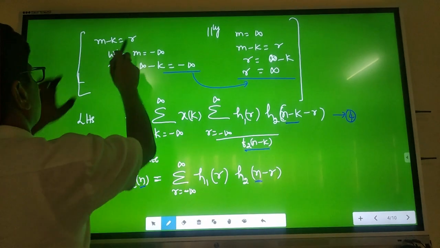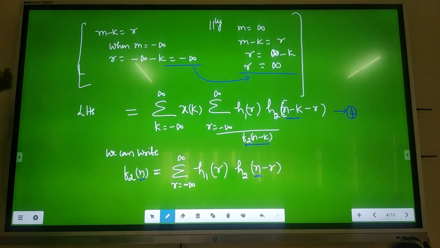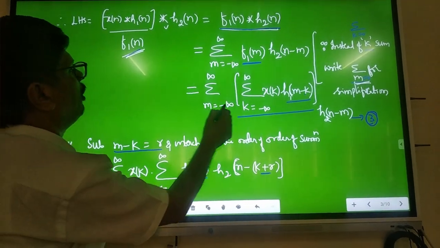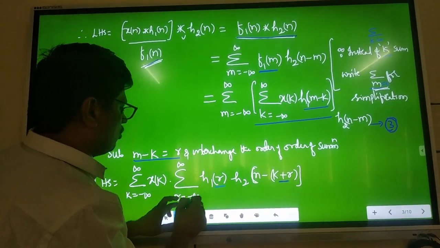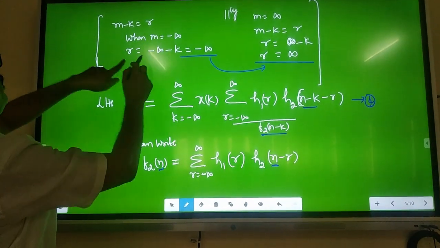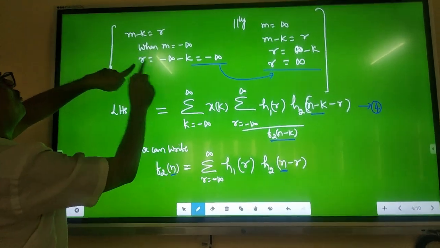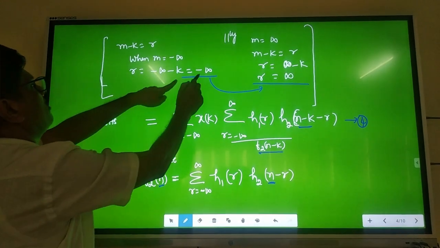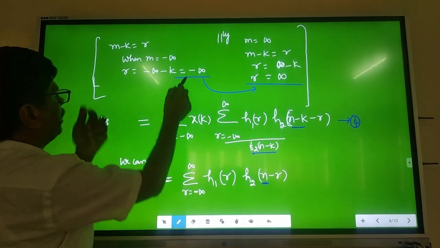Now see, for example, when m minus k is equal to r as substitution. When m is equal to minus infinity, r is equal to minus infinity, I should get. How am I getting that? M is equal to minus infinity, substitute here. R is minus infinity minus k, which is nothing but minus infinity.